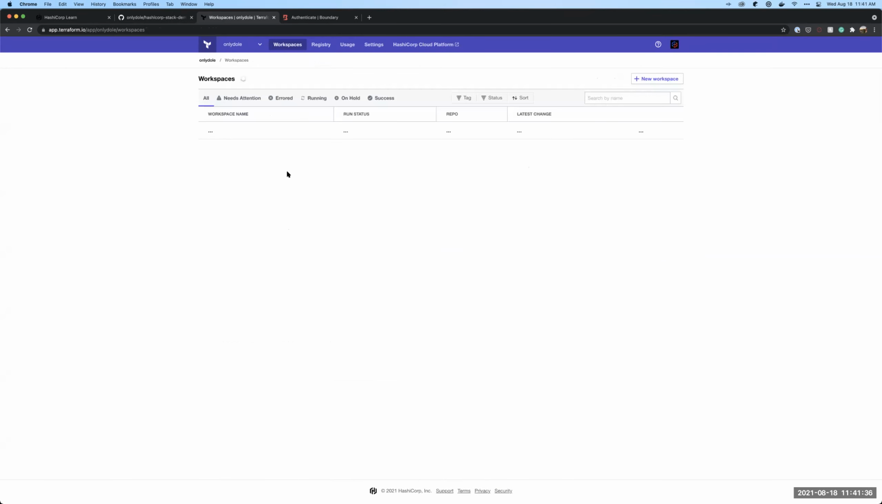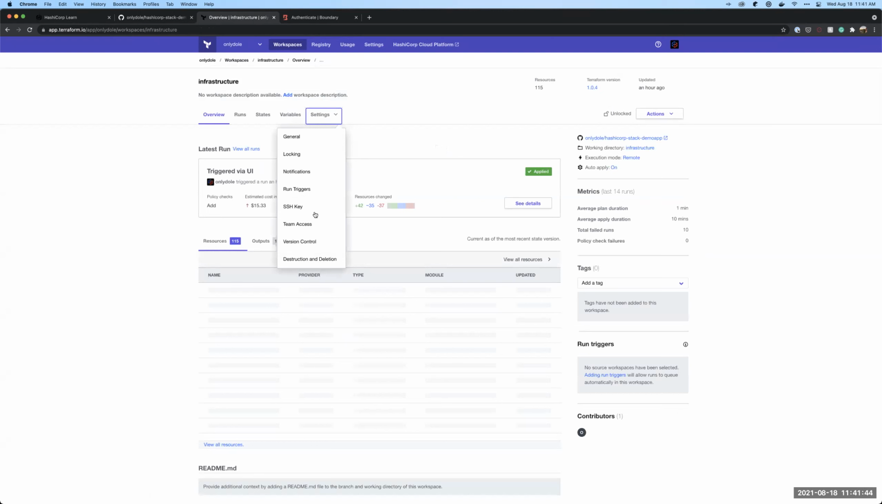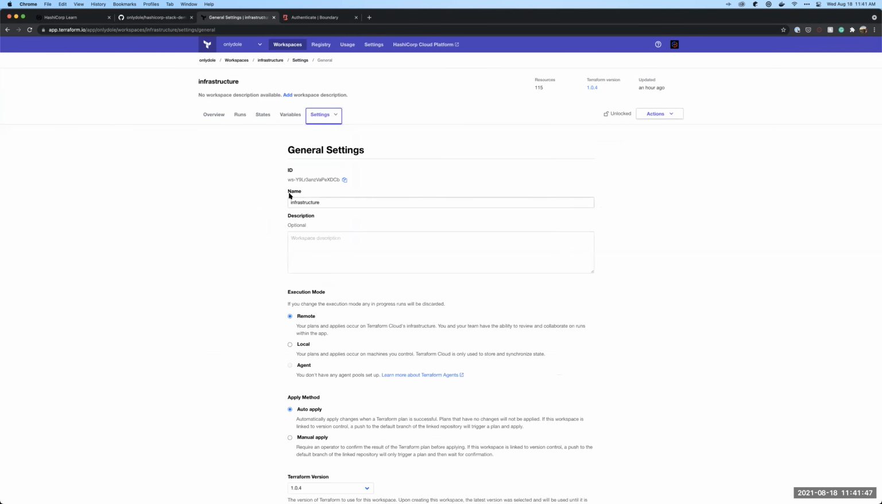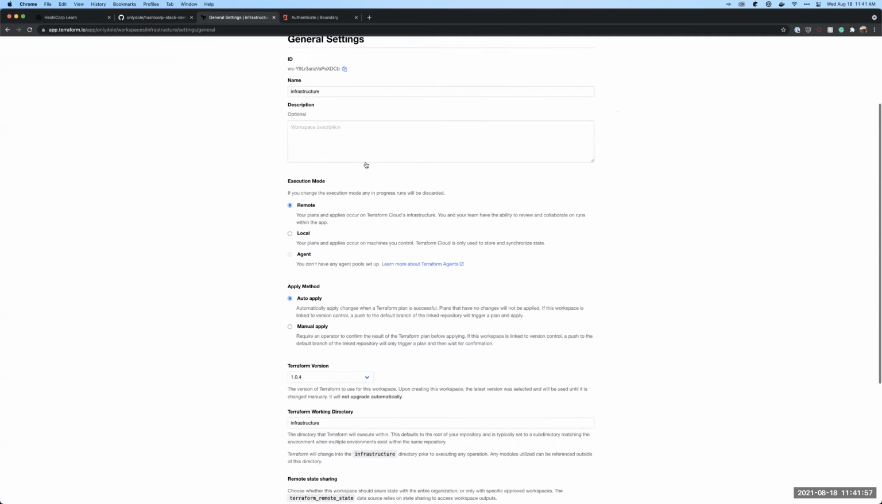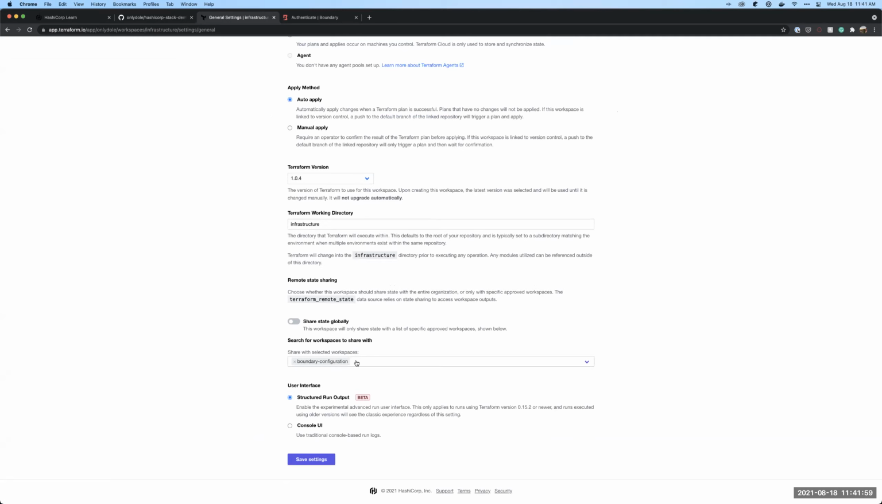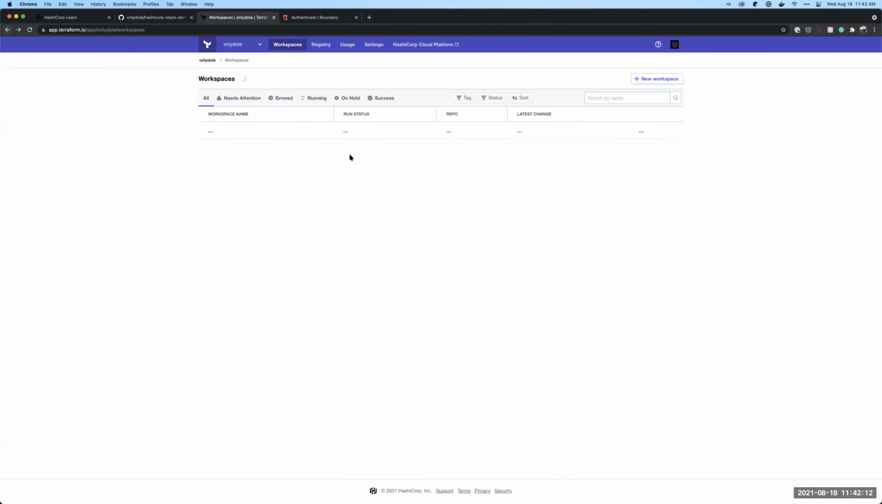I think one of the interesting and helpful things about using Terraform Cloud is going to be the ability to, let me go into infrastructure here, share, I can actually choose which workspaces I share that configuration with. So for those of you following along on the screen today, in this search for workspaces to share with, I access that by going into settings, general settings, and then this Boundary configuration. So I can actually allow sharing of state and accessing state remotely, which is quite nice. All right, so let me jump back. I think that's everything inside of Terraform Cloud.